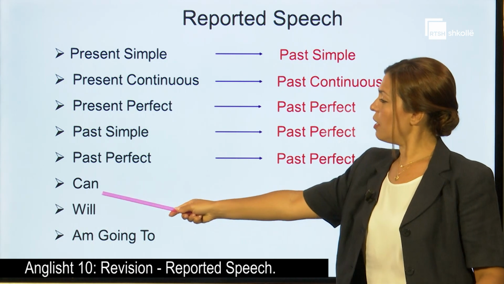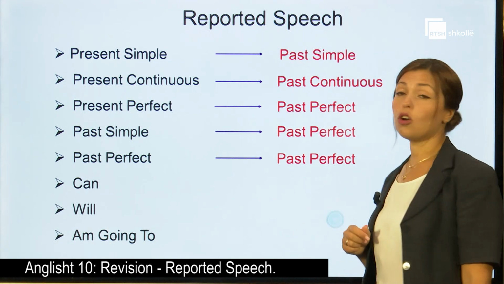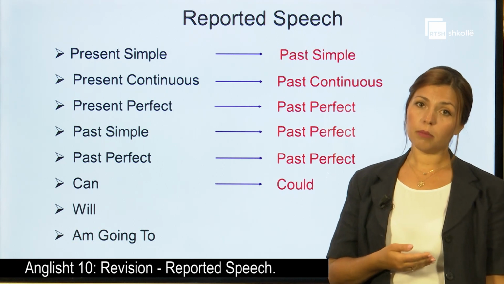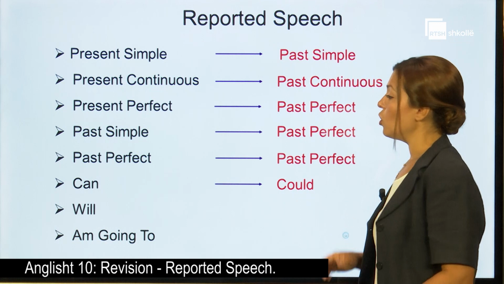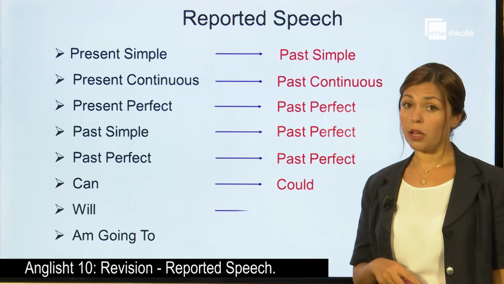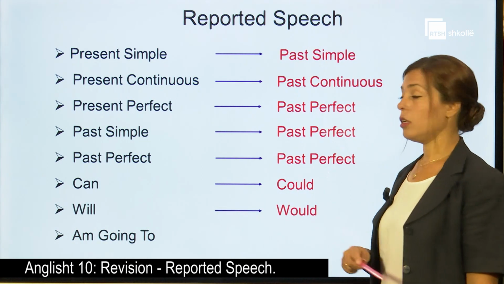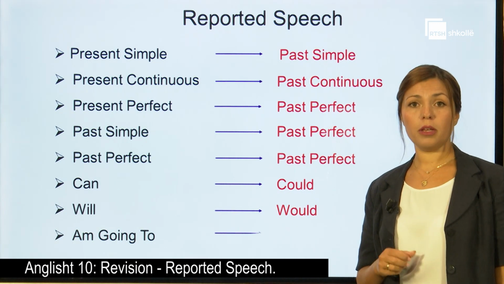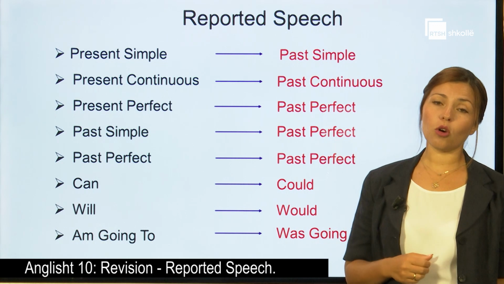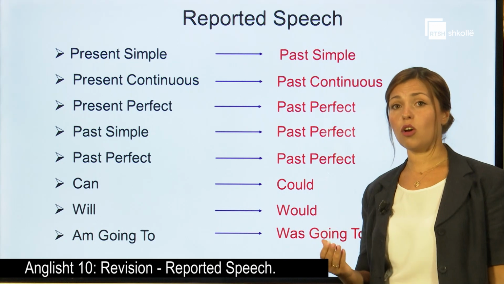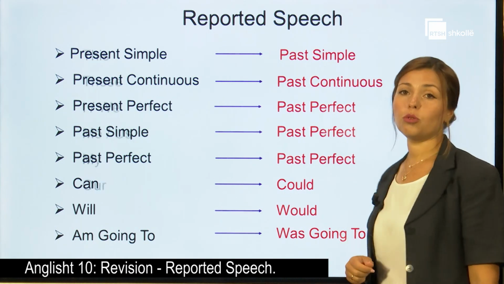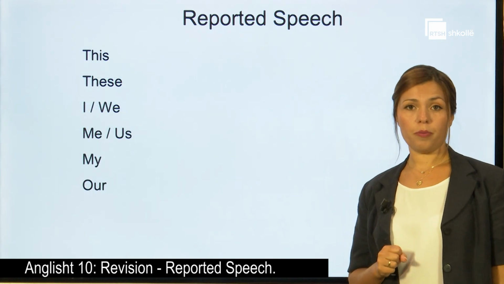Can, in the present, is going to be changed. Could, of course, so can becomes could. Will, that is in the present, is going to become would. And if we have the verb be going to, so I am going to, you are going to, he is going to, then it's going to become was going to or were going to.